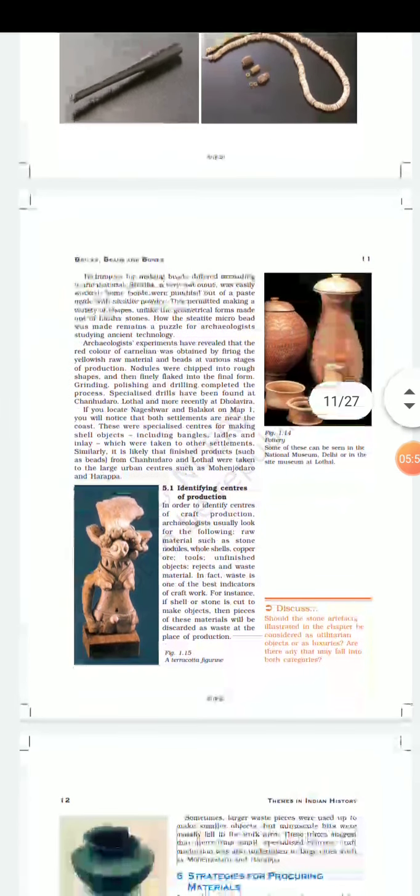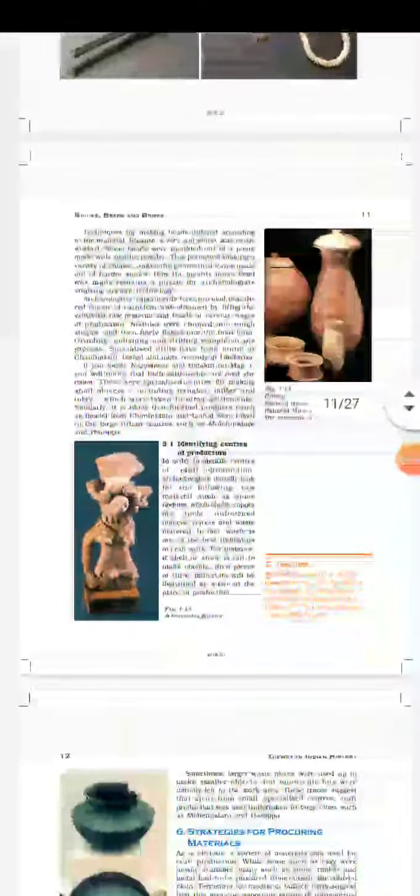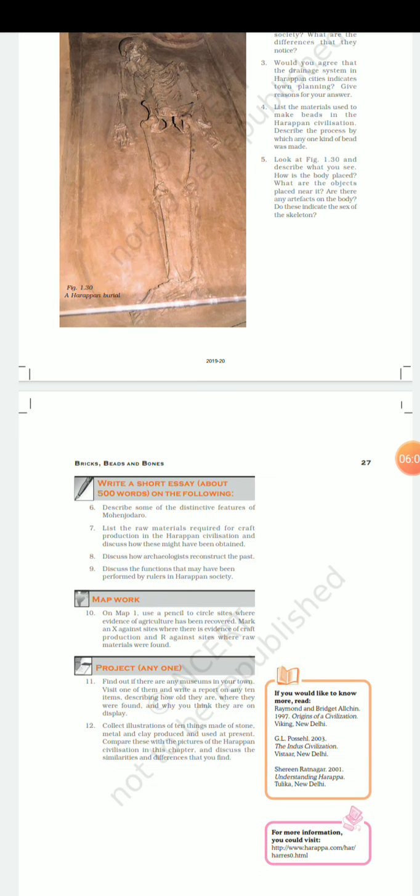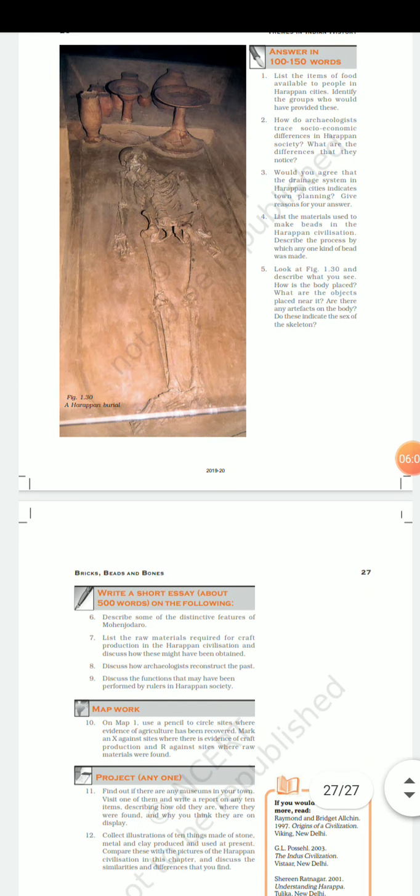Finding out about craft production, you may write the answer from this heading. List the material. From there you may get the list of the various things that were used in making beads in Indus Valley civilization. Describe the process, and you can describe the process from the same heading also. 100% you will find the answer there.